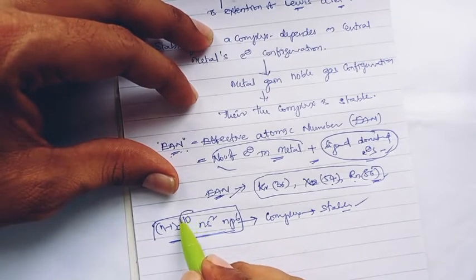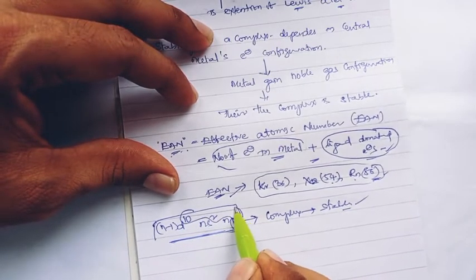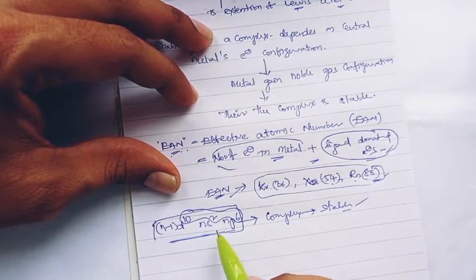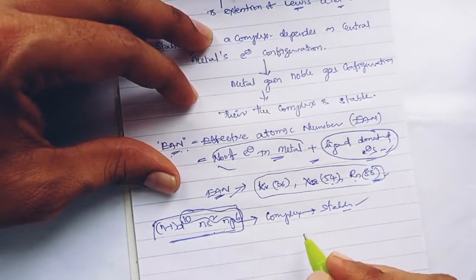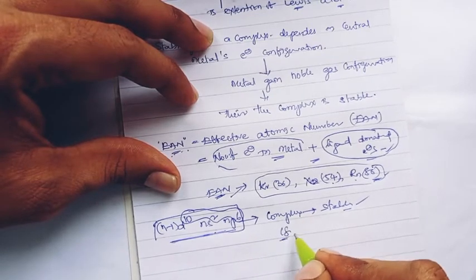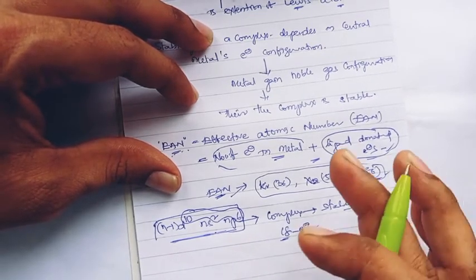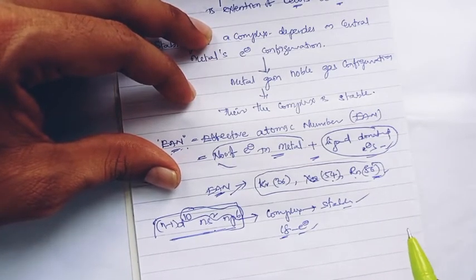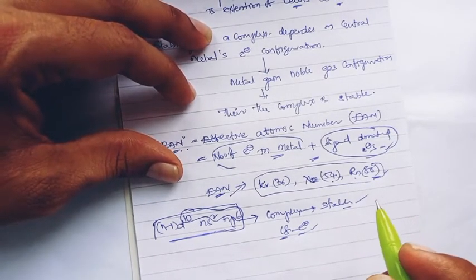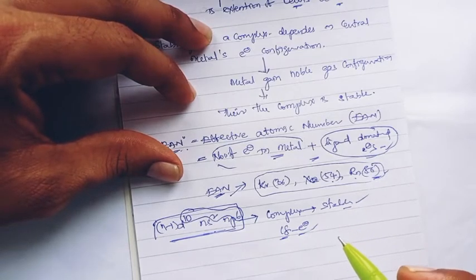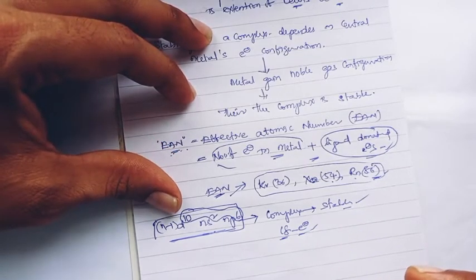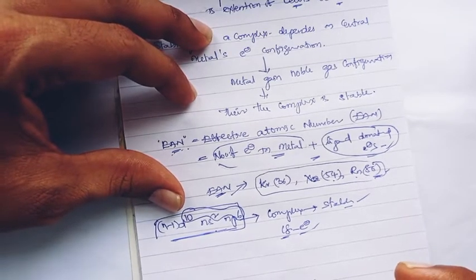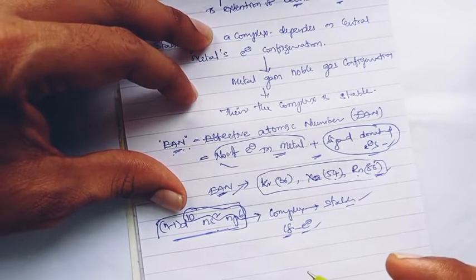The outermost electronic configuration suggested by the 18 electron rule has 18 electrons. So this theory is termed the 18 electron rule, right? When complexes gain 18 electrons in valency, the complex will be very much stable.